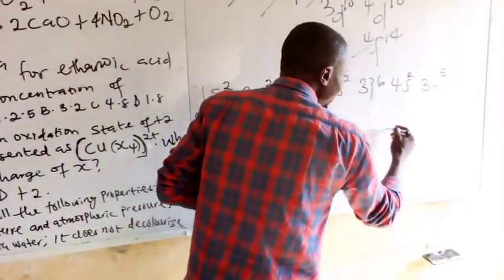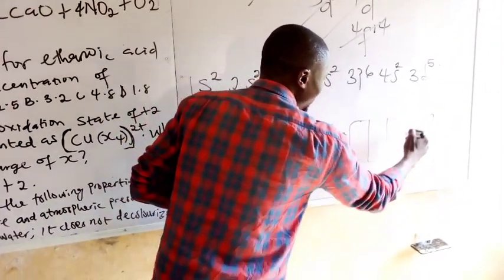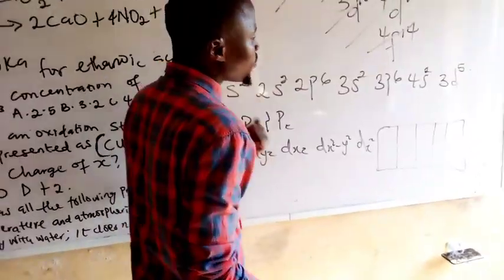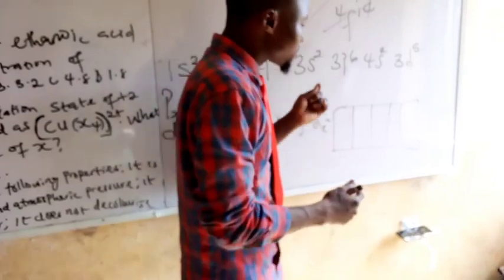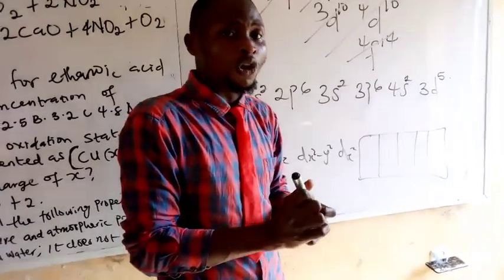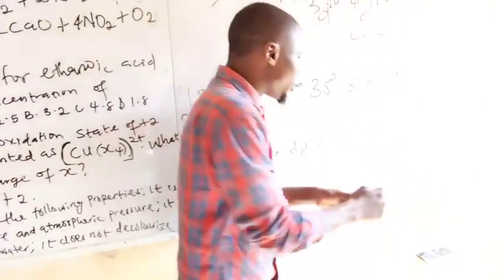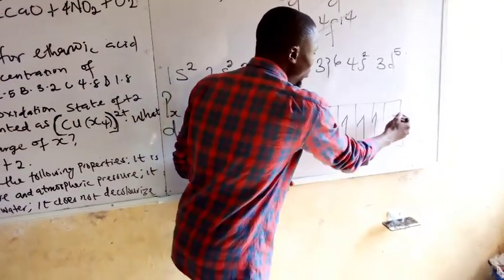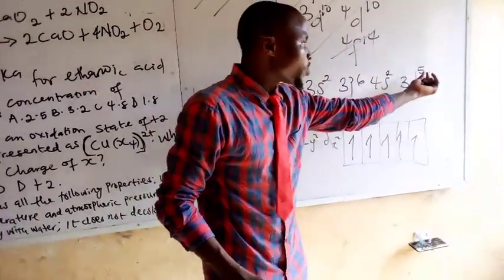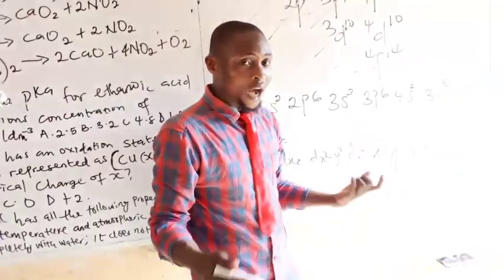We have a total of 5 electrons. According to Hund's rule of maximum multiplicity, electrons are filled singly before pairing occurs. So we fill them singly first: 3, 4, 5. Out of 5 electrons, we just exhausted the 5 electrons.